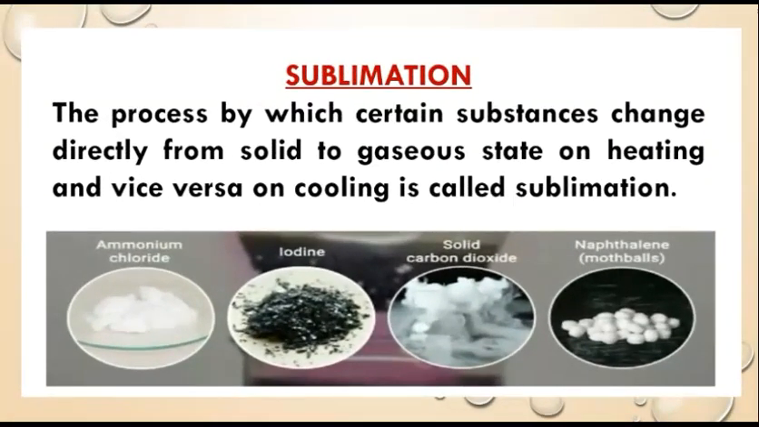Sublimation: The process by which certain substances change directly from solid state to gaseous state on heating and vice versa on cooling is called sublimation. Examples are ammonium chloride, iodine, solid carbon dioxide, naphthalene, etc.